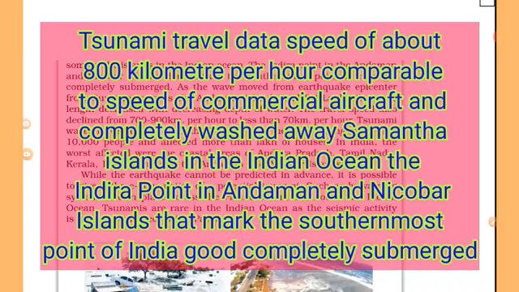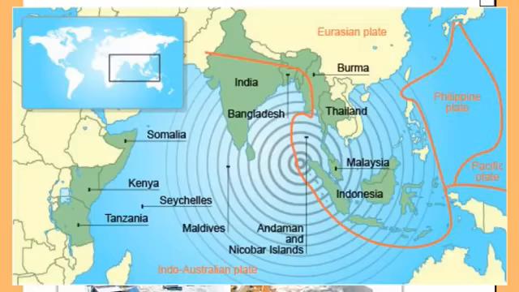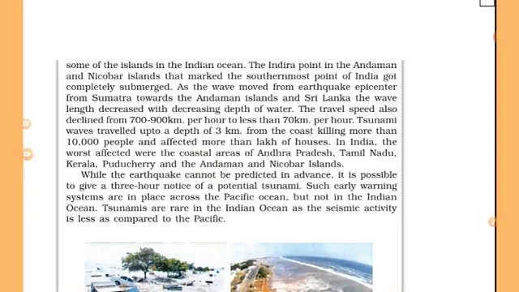The Indira Point, as we have discussed a short while ago, in the Andaman and Nicobar Islands, that marked the southernmost point of India, got completely submerged. As the wave moved from the earthquake epicenter in Sumatra towards the Andaman Islands and Sri Lanka, the wavelength decreased with decreasing depth of water. The travel speed also declined from 700 to 900 km per hour to less than 70 km per hour.